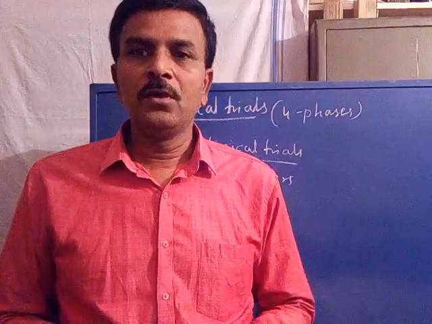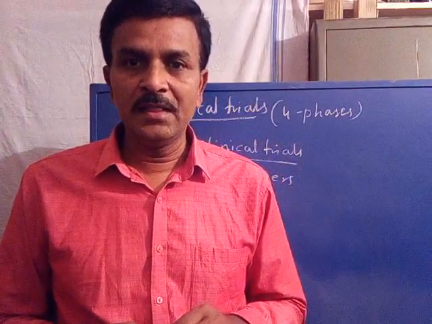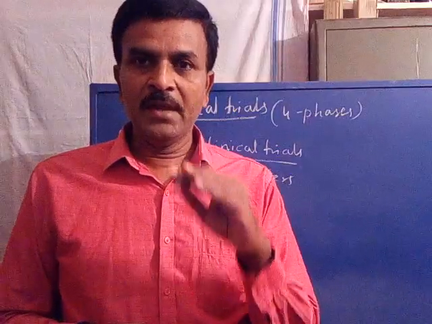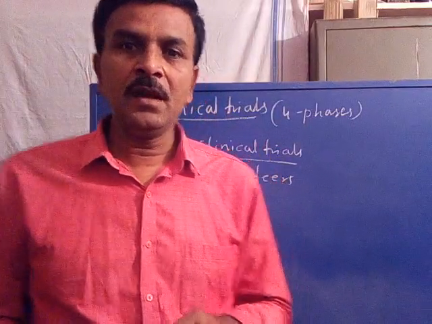For what purpose? Phase 1 clinical study is conducted in healthy volunteers by applying the drug at a lower concentration.